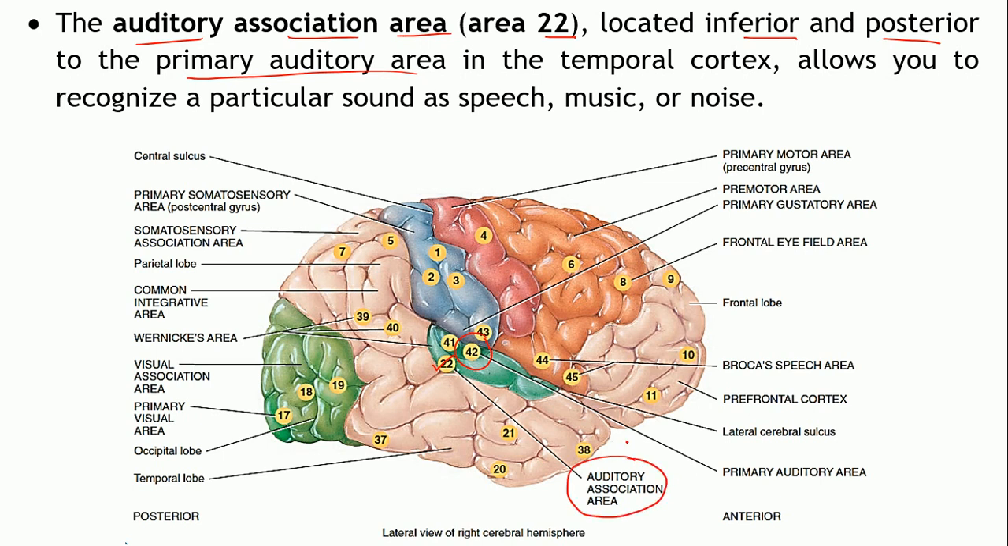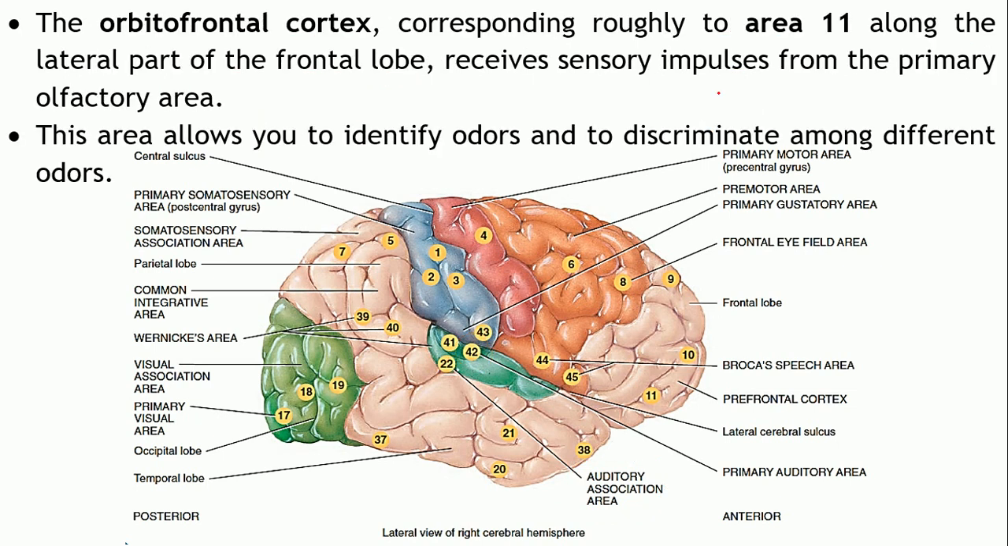Okay. So this will allow you to recognize the sound. Primary auditory area will help you to hear the sound. But what type of sound it is, you are able to identify, right? Whether it is a speech or whether it is a music or noise, you are able to differentiate that, right? That's because of the auditory association area.